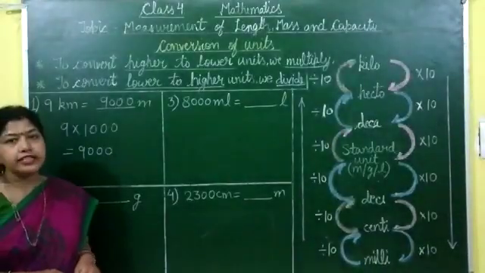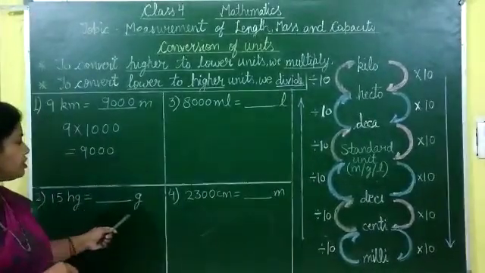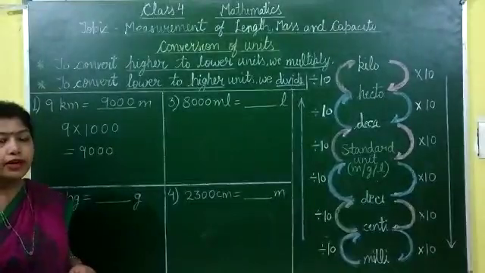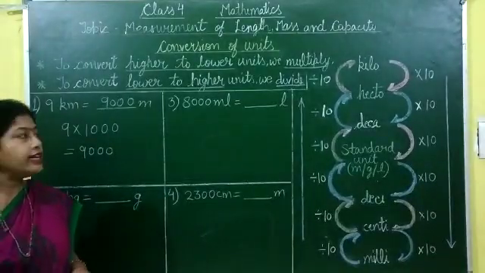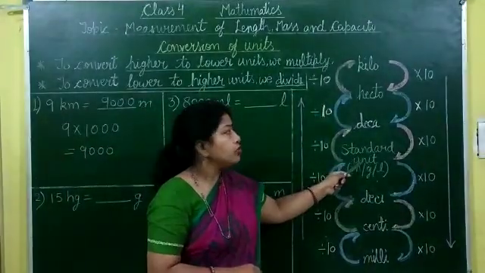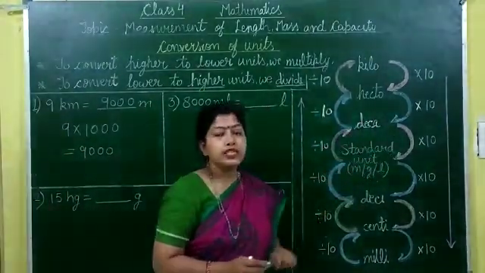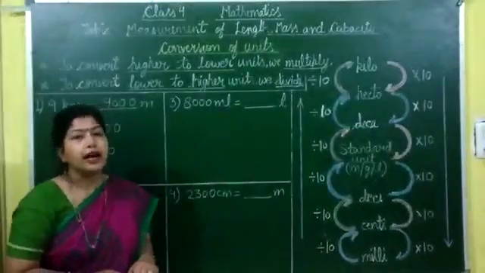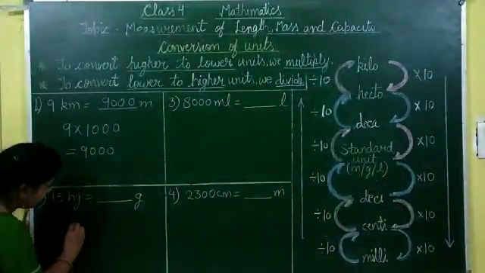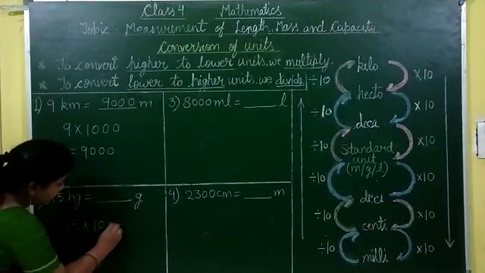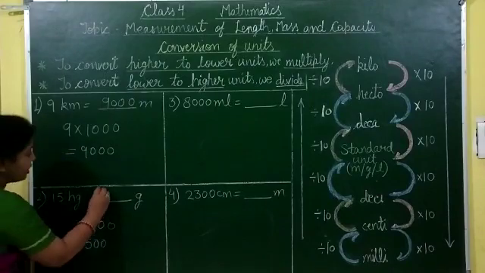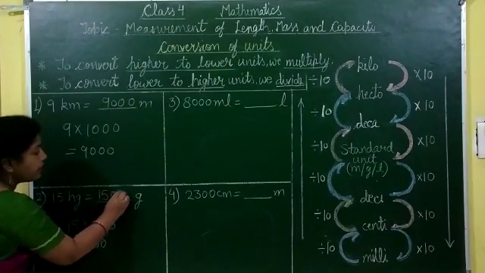Let's take another example. 15 hectogram is equal to how many grams. Bigger unit hectogram to smaller unit gram. Here we multiply. Now let's see how many steps between hectogram and gram. So there are 1, 2. 2 steps between hectogram and gram. So we multiply 15 by 100. 15 multiplied by 100 is equal to 1500 grams. So 15 hectogram is equal to 1500 grams.